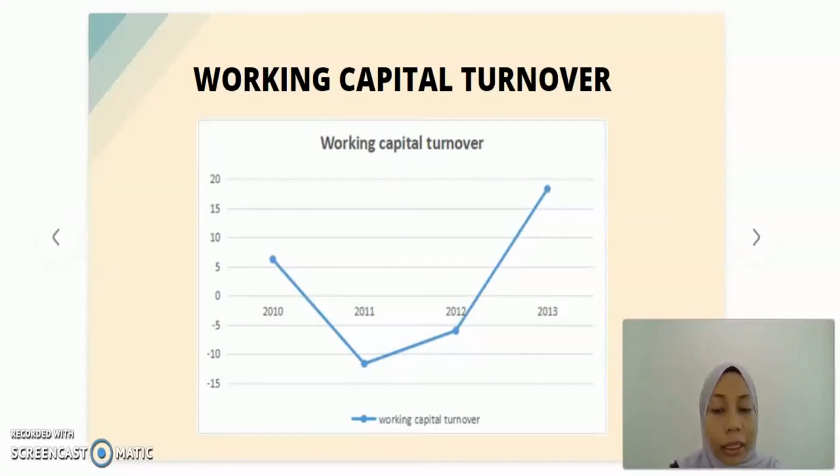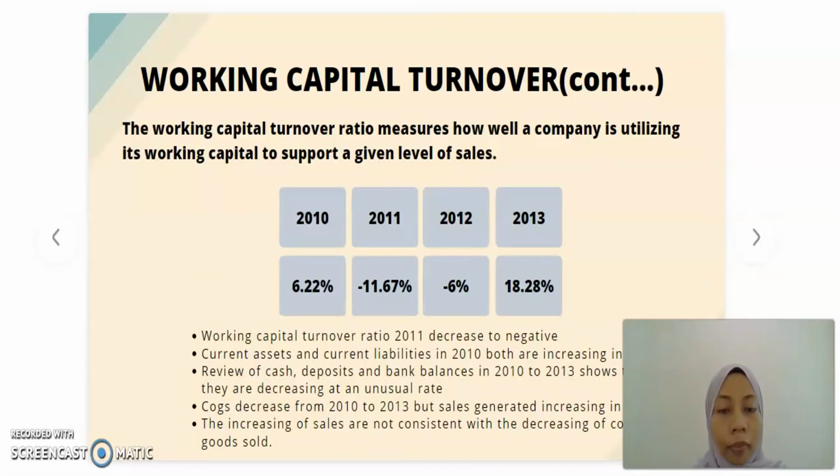This is the working capital turnover ratio pattern from the year 2010 until 2013. From the ratio, we can see that in 2011, the pattern is also decreasing compared to 2010. Working capital turnover ratio measures how well a company is utilizing its working capital to support a given level of sales.